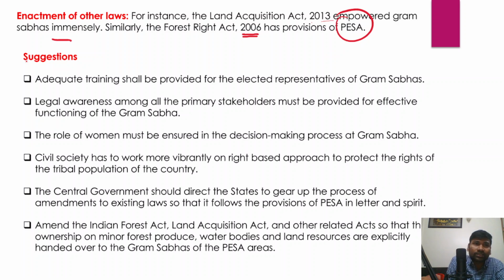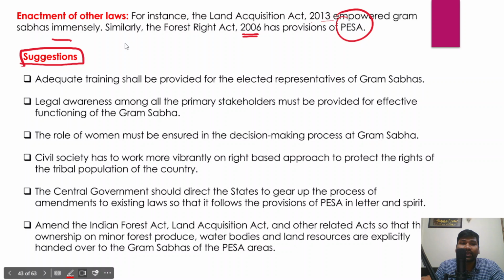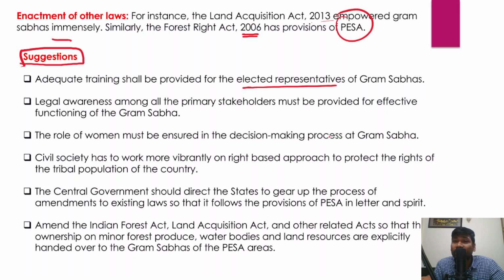However, some suggestions have been provided. It is very important that whenever you write the answer, it is always advised that you mention some suggestions as well. Now, what suggestions could you give? Adequate training shall be provided for the elected representatives of the Gram Sabha, because we have understood that most of the elected representatives are unaware about their roles and responsibilities.